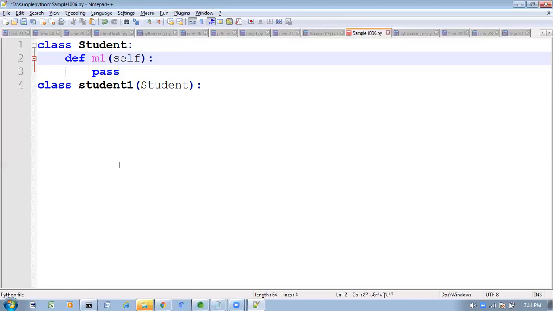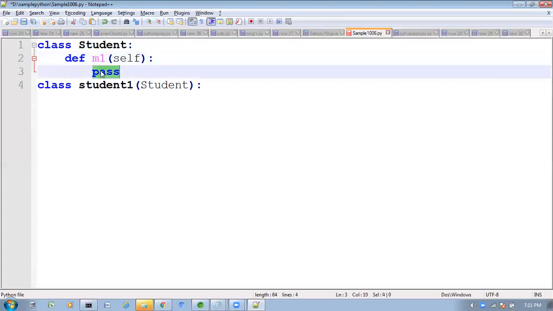If you don't know how to implement it, we have to use the pass statement to represent any empty methods, empty classes, or empty blocks. Understood? What is inheritance, how to override, how to extend, all those things we'll discuss at the time of OOPs concepts.